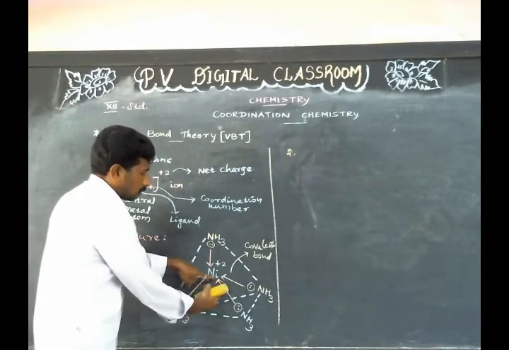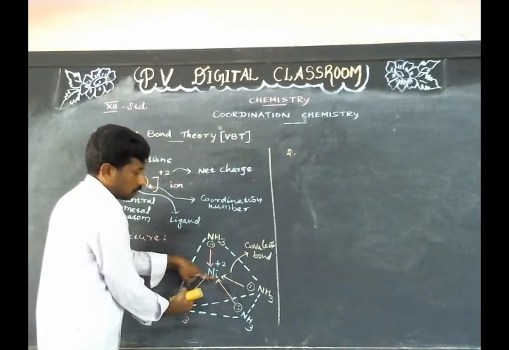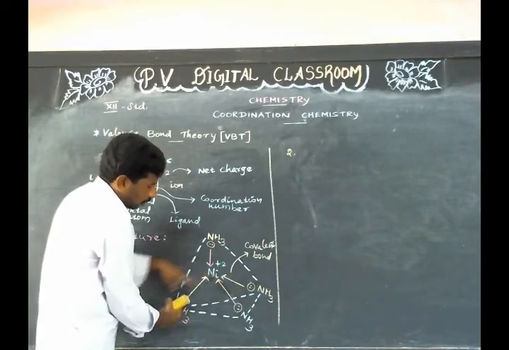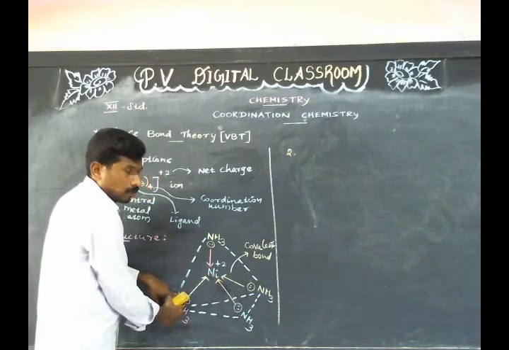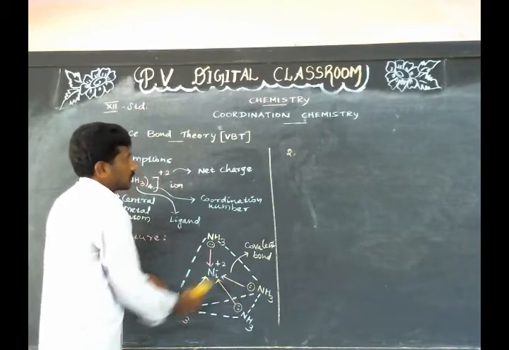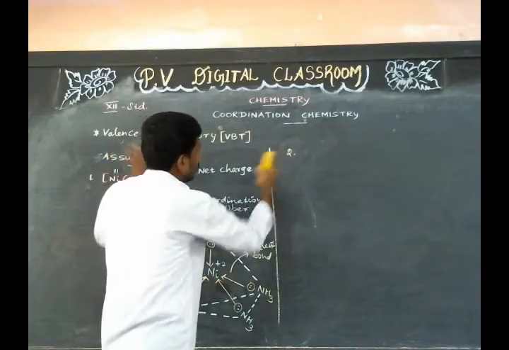To make these four bonds, each ligand has an orbital containing a lone pair of electrons. This is the second assumption of valence bond theory.